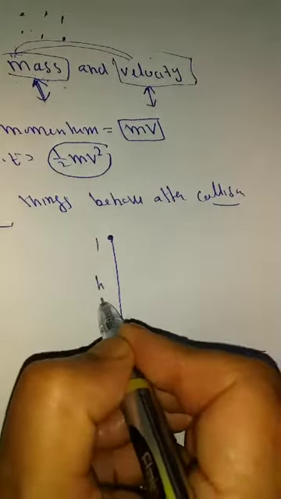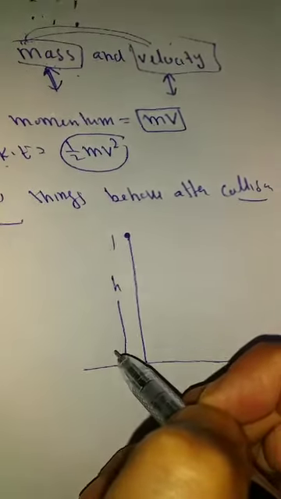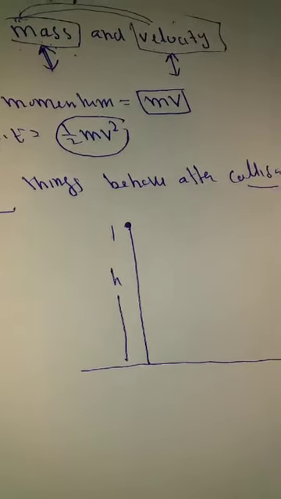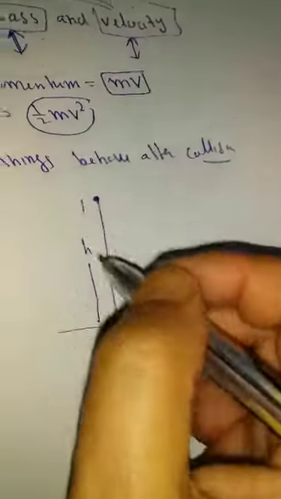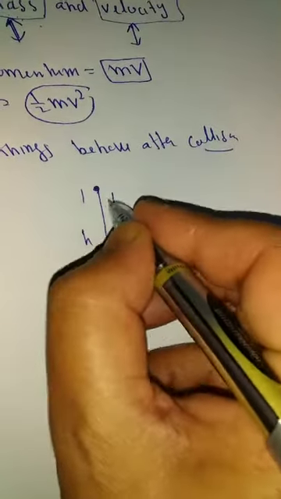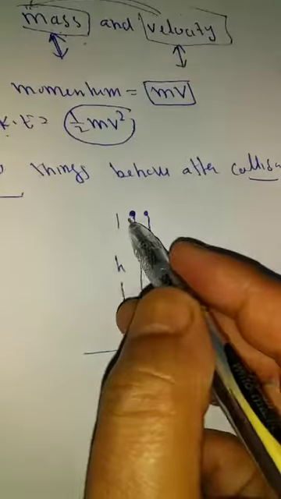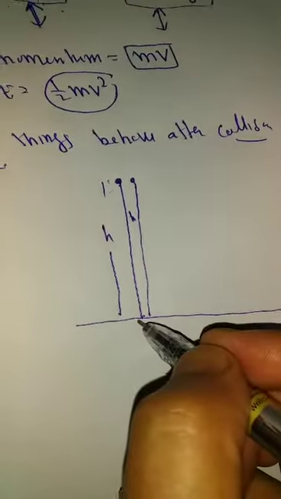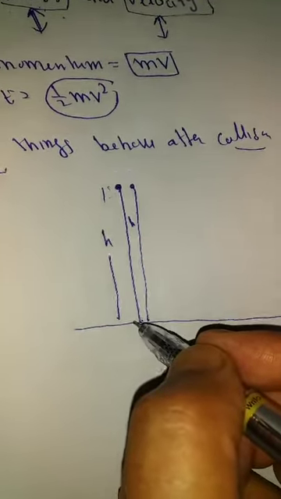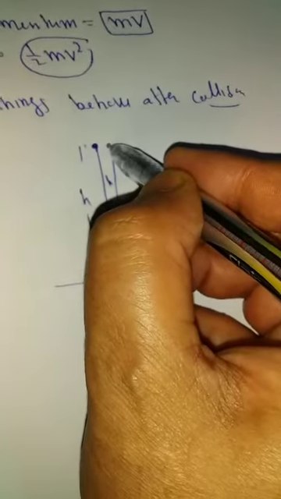In one case, I am releasing the ball, and the ground applies a rebounding force on the ball in the upward direction. It rebounds the ball, and suppose the ball again gains the height h. This may be one of the cases.